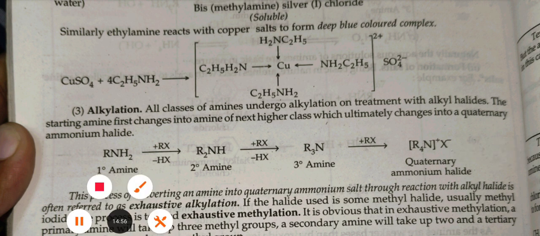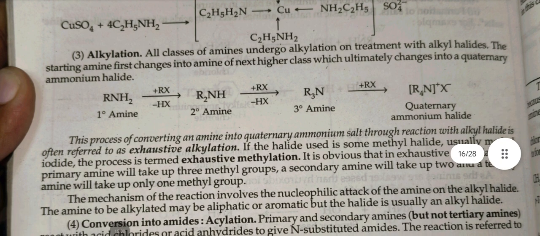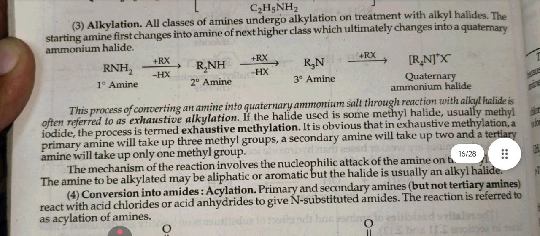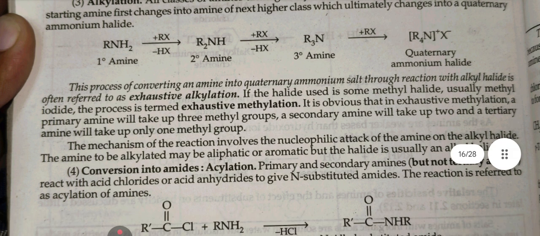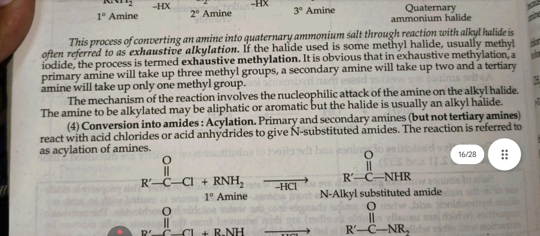Third, alkylation. All the classes of amines undergo alkylation on treatment with alkyl halides. The starting amine first changes into an amine of the next higher class, which ultimately changes into a quaternary ammonium halide. This process of converting an amine into a quaternary ammonium salt through reaction with alkyl halide is often referred to as exhaustive alkylation. If the halide used is a methyl halide, this process is exhaustive methylation.